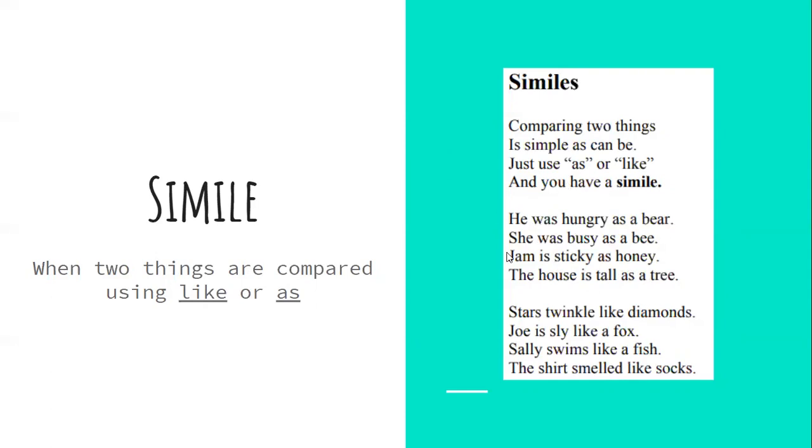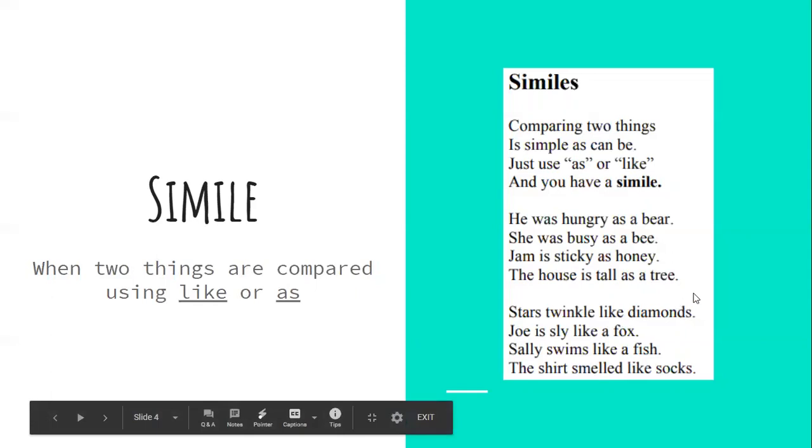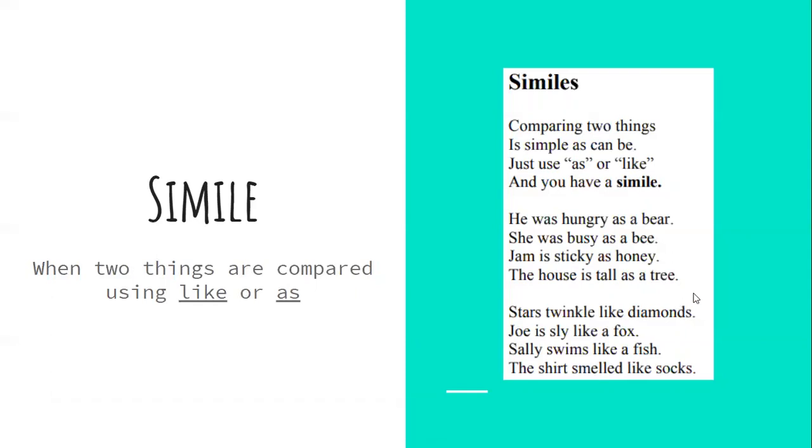So those are all similes using the word as, and then we have some using the word like. Stars twinkle like diamonds. Joe is sly like a fox. Sally swims like a fish, and the shirt smelled like socks. So comparing two things using the words like or as is a simile.